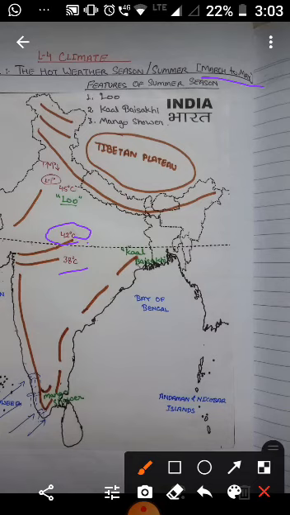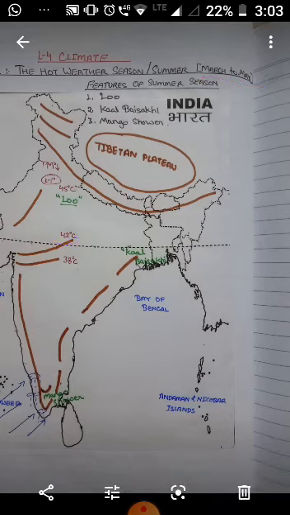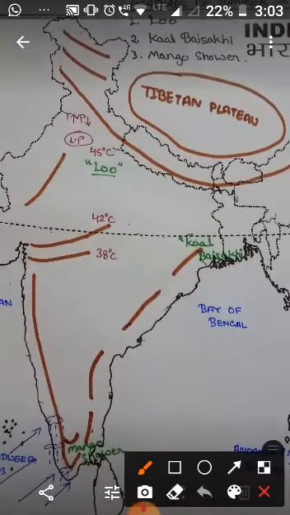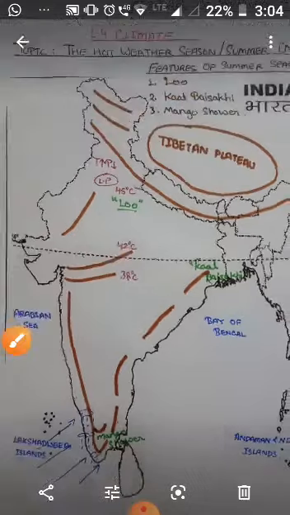You can see here, this is the average temperature in the areas of Madhya Pradesh and Gujarat, 42 degrees Celsius. And if we see the north and northwest part of India here, you can see the temperature goes up to 45 degrees Celsius. In peninsular India, temperature remains lower due to the moderating influence in these areas. Now, the summer months experience rising temperature. As you can see here, temperature is rising and pressure is falling.